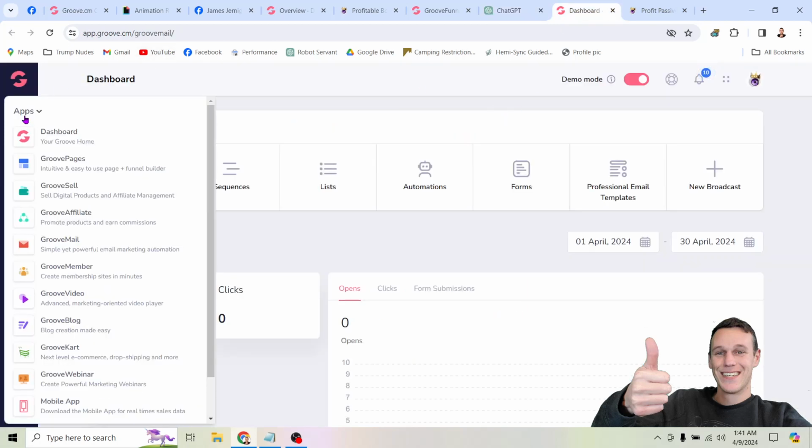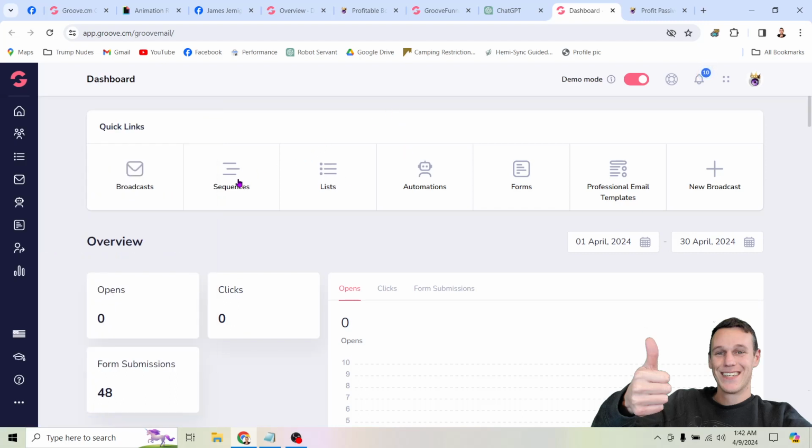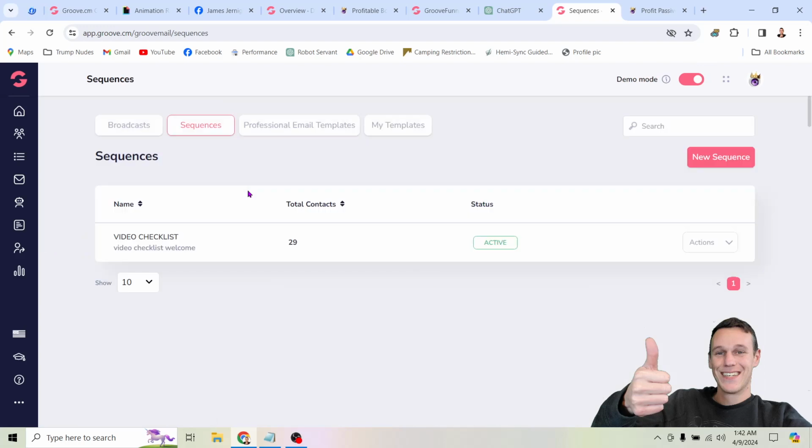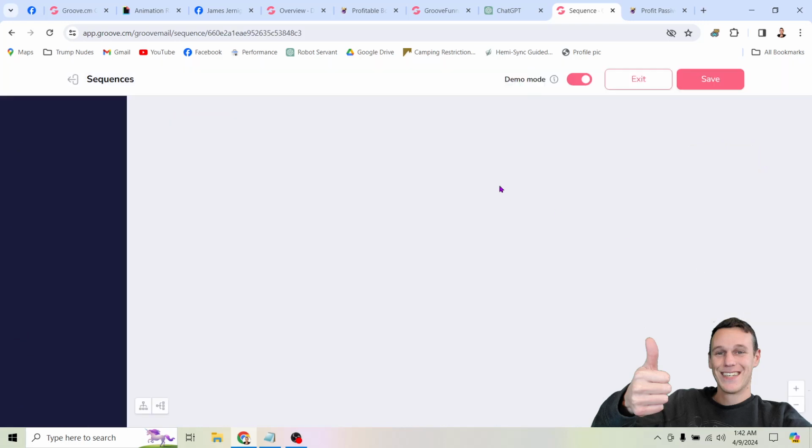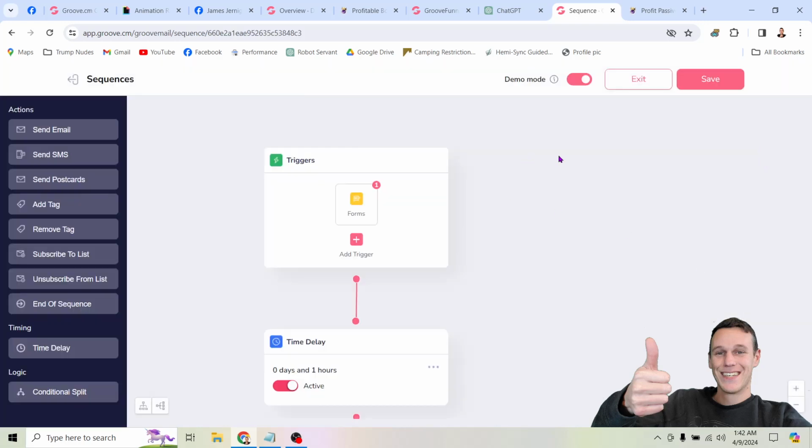So again, under the menu here, if you come down to this one that says Groove Mail, you'll be brought to a menu like this, and you can click on this button that says Sequences, because we're going to be setting up a sequence of emails. So of course you won't have it in your account. You'll click this button that says New Sequence, but I'll show you one I already have just to save a bit of time here. So the first thing here is a trigger, and I know I'm moving fast, but I just want to get through this so that you can actually get started and start earning $998 or more with AI. So anyways, here's the trigger.